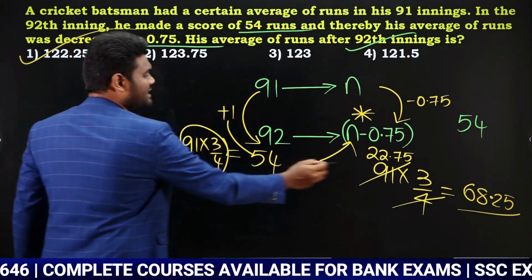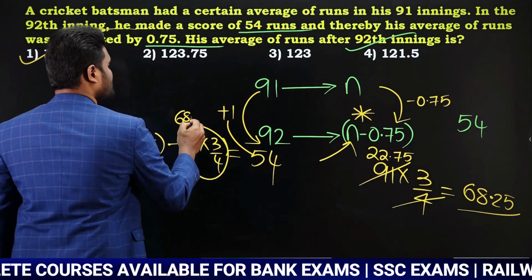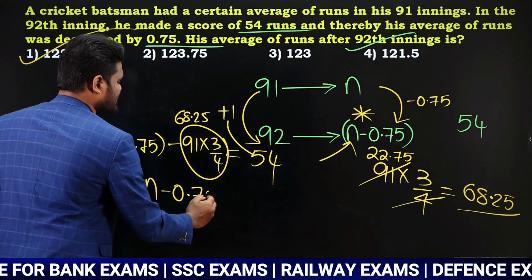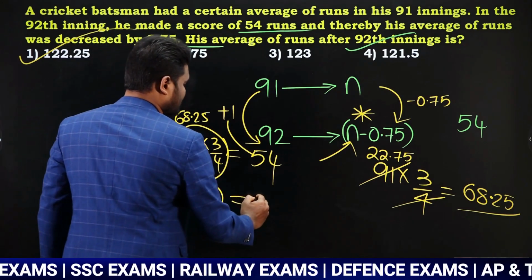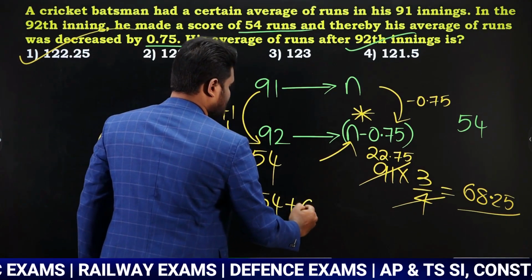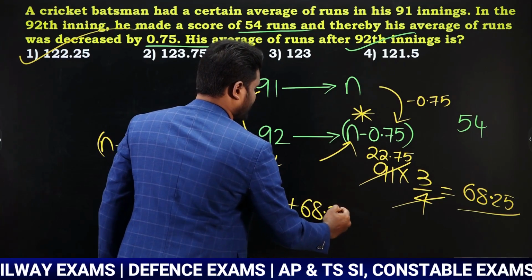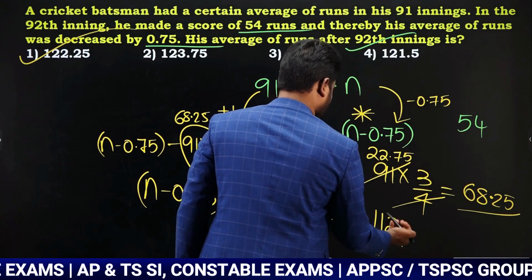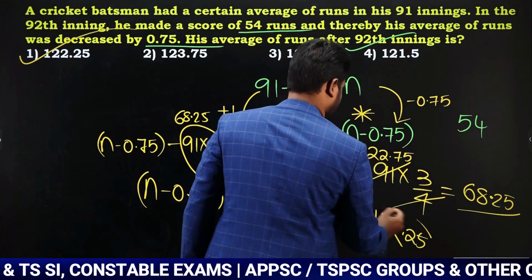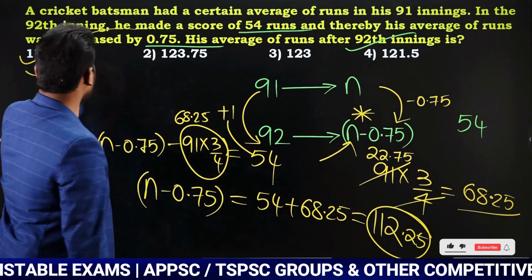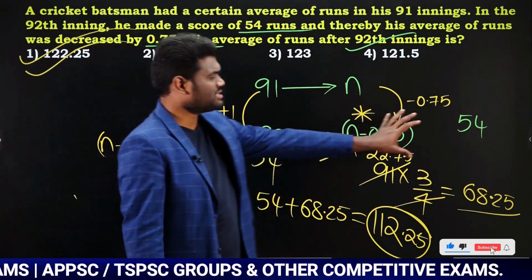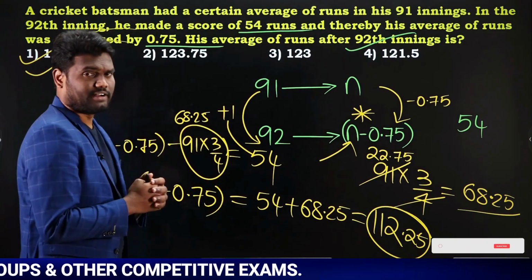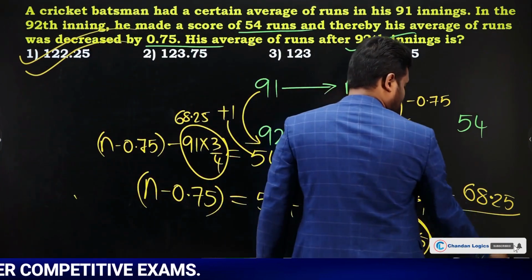If you calculate this, we have already calculated, it is nothing but 68.25. Now I can say that n minus 0.75 is nothing but 54 plus 68.25. Now this is going to be 122.25, which is the same as whatever answer we got earlier. So either you can solve with the concept of equal distribution, or else you can solve with left hand side difference, right hand side difference. Both of them will give us the same answer.